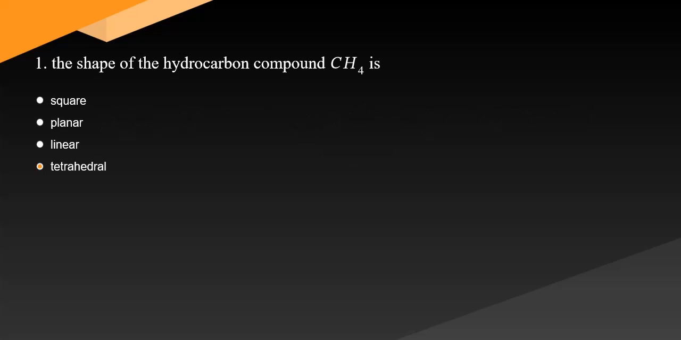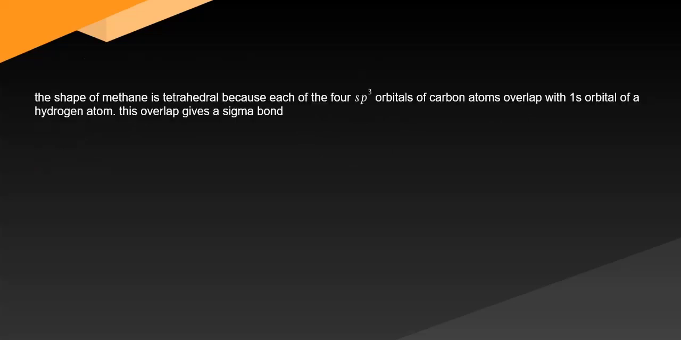1. The shape of the hydrocarbon compound CH4 is. Question 1. Answer: the shape of methane is tetrahedral because each of the 3 orbitals of carbon atoms overlap with one's orbital of a hydrogen atom. This overlap gives a sigma bond.